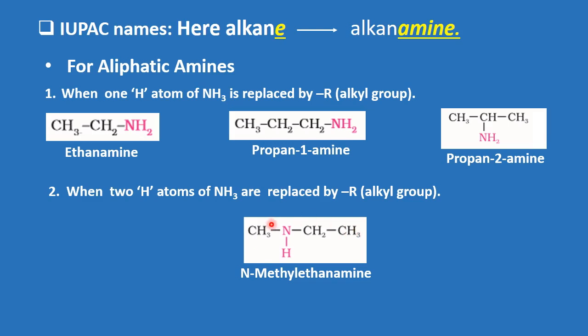I repeat, we are going to take the alkyl group as the substituent which has the lesser number of carbon atoms. So methyl has 1 carbon atom, here we have 2 carbon atoms. So the name of this given compound is N-methyl ethanamine.